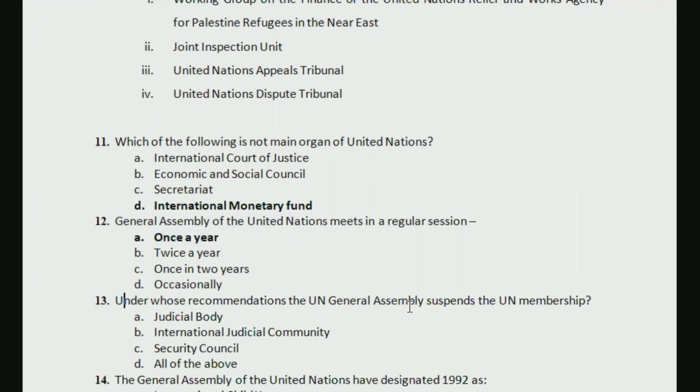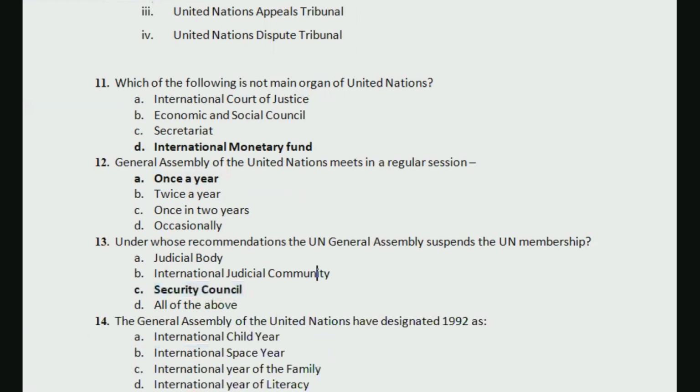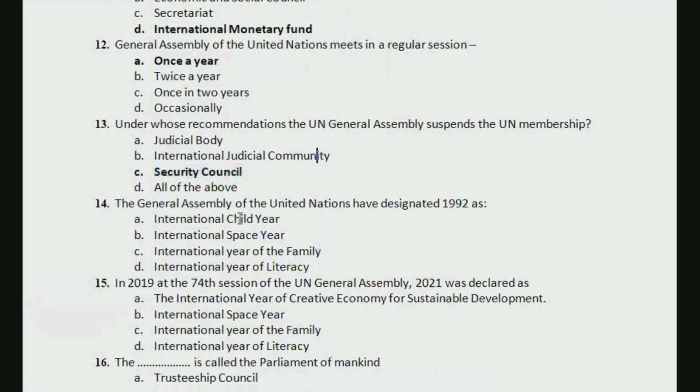Next one is, under whose recommendation the United Nations General Assembly suspends the UN membership. So who is it who can provide recommendation with regard to suspension to General Assembly? So which one is correct? It is option C. When we discuss Security Council, that time we will get detailed provision as well, but it is Security Council who will give that recommendation.